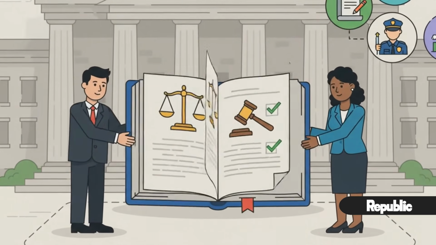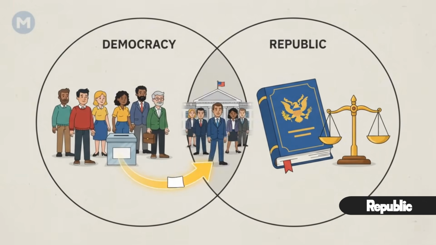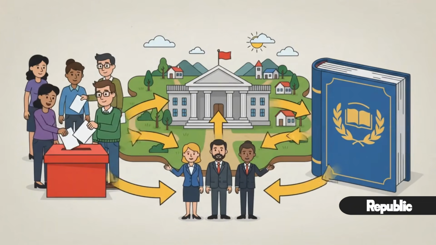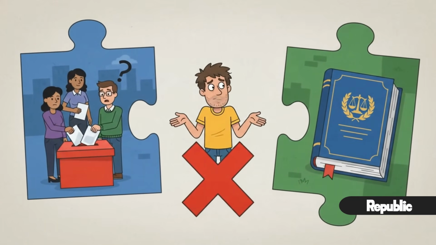That's why many modern countries are both democracies and republics at the same time. Citizens vote for their leaders, making them democratic, while those leaders are also bound by a constitution, making them republics. The mistake many people make is thinking a republic is the opposite of a democracy.